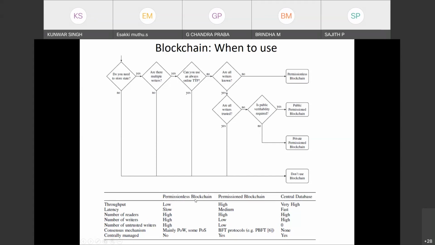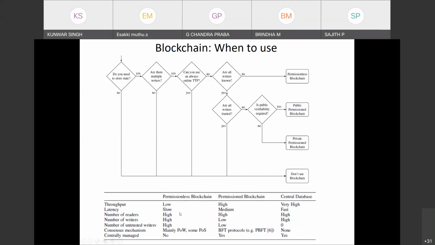So we have permissionless blockchain, where you don't need permission. The participants can join and can leave the blockchain at their own wish. So you don't need permission. That is called permissionless blockchain. For example, Bitcoin is a permissionless blockchain. Ethereum can be permissionless, and it can also be permissioned, both. Now, permissioned blockchain is where you need permission to join the blockchain. The example is Hyperledger. So Hyperledger is a permissioned blockchain.